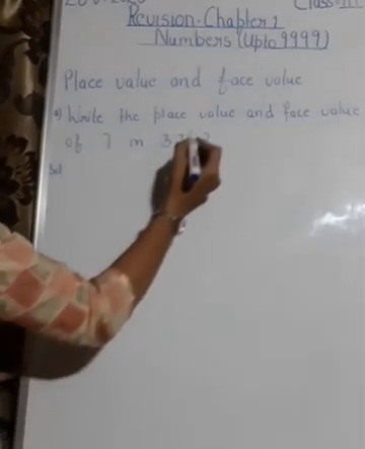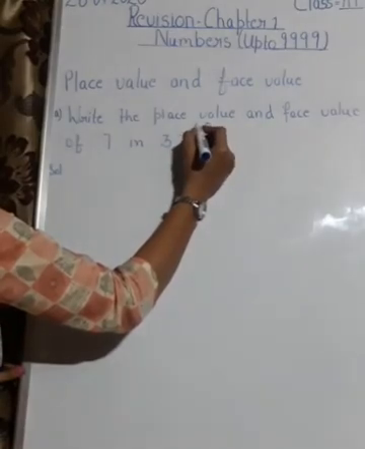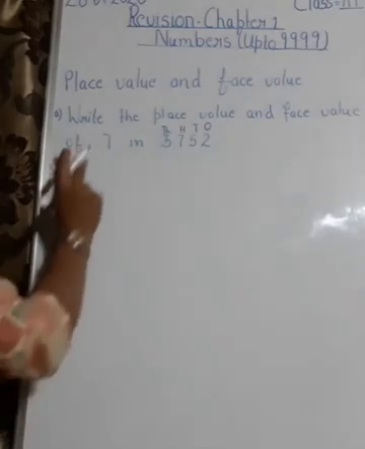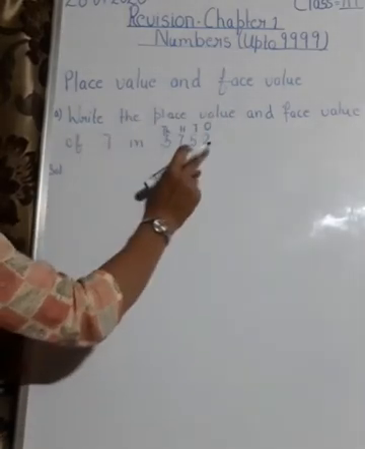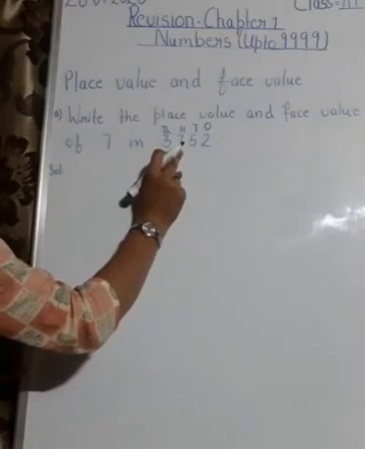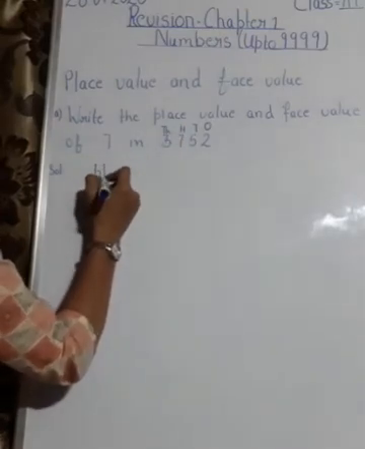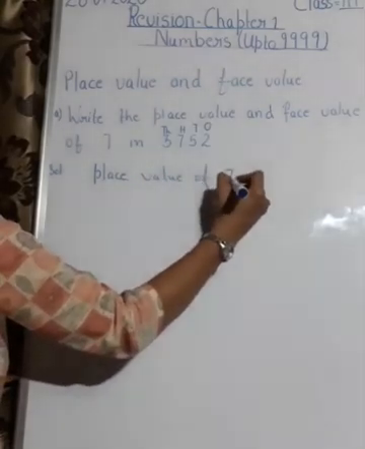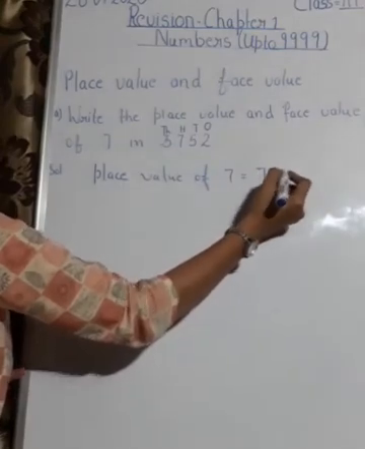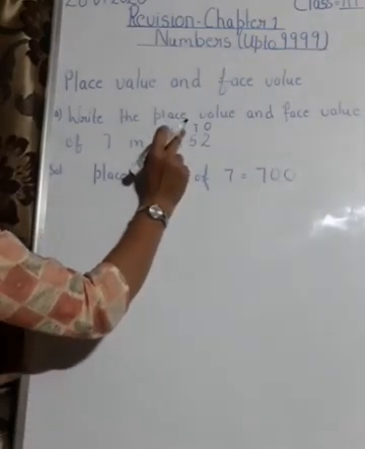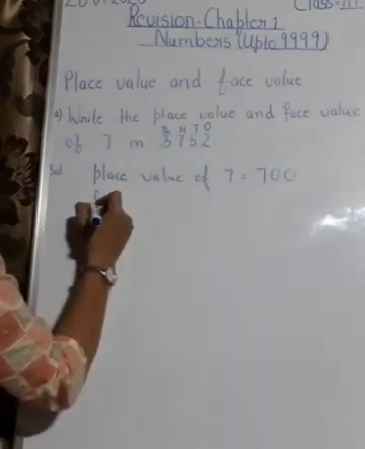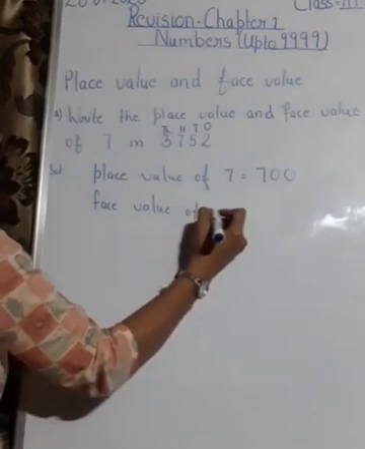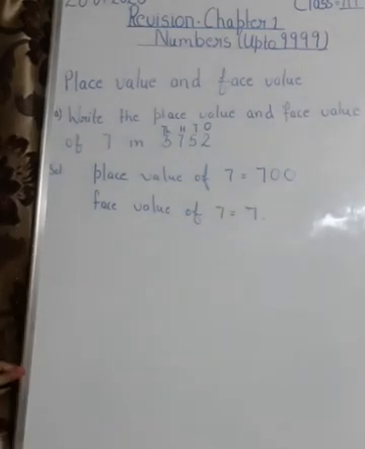Now what you will do, first you will write down the places over here. This is ones, tens, 100, and this one is your 1000. Clear? So you have to find the place value of 7. So 7 is at what place? 100. So the place value of 7 becomes 700. Clear? Why? Because 7 is at 100 place. Now come to the face value. I told you the face value of the number is the number itself. So face value of 7 is 7. Clear?